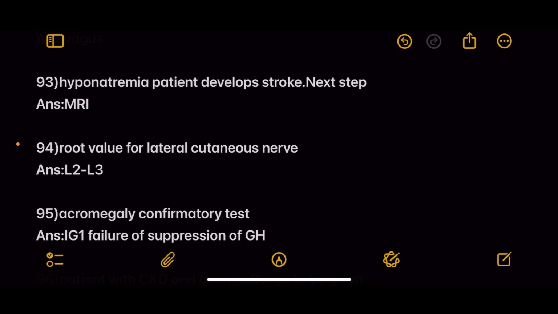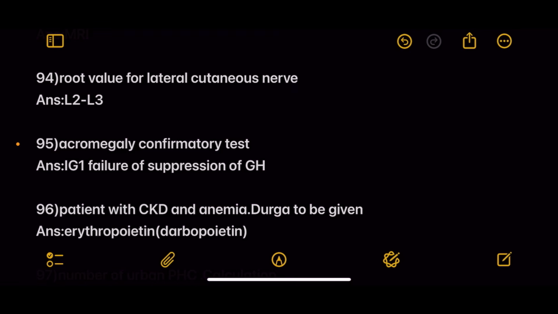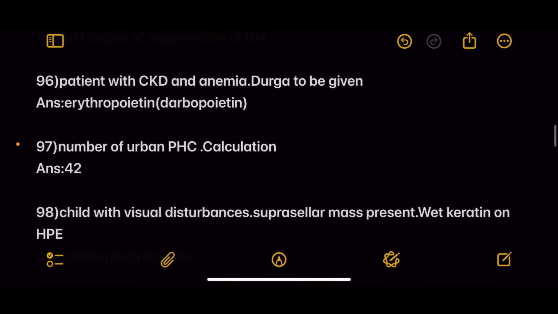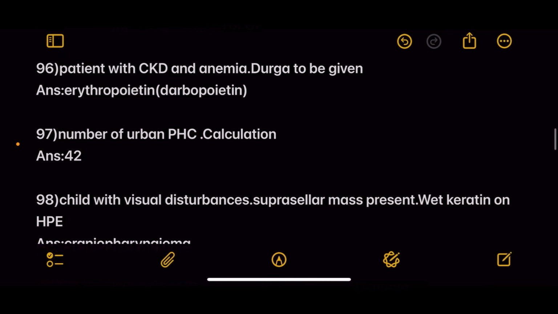Next, hyponatremia, patient develops stroke. Next step is MRI. Next question, lateral root value of lateral cutaneous nerve. Answer, L2, L3. Next, acromegaly confirmatory test is failure of suppression of GH. Next, patient with CKD and anemia, drug to be given is erythropoietin or darbepoetin.